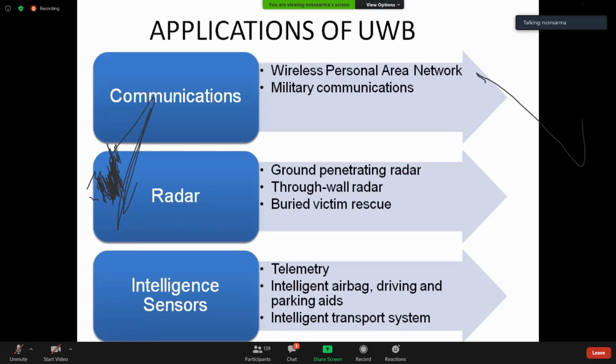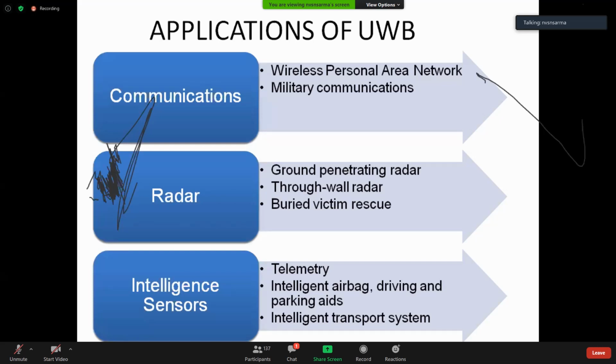When there is likely to be a collision with another car or another type of hurdle, the time given is very small for the entire system to react and open the airbag for the safety of the drivers. So these intelligent transport systems are using ultra wideband communications.